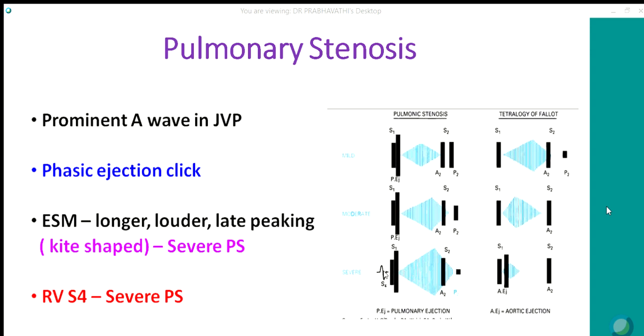Here you may also hear an RV S4 and a wide split second sound. The P2 is soft. A2 is engulfed by the murmur, so the second sound will be muffled in the pulmonary area. Away from that, A2 will be heard.